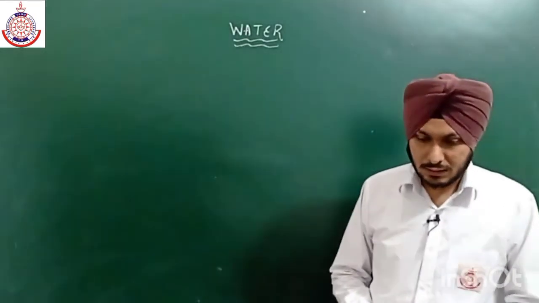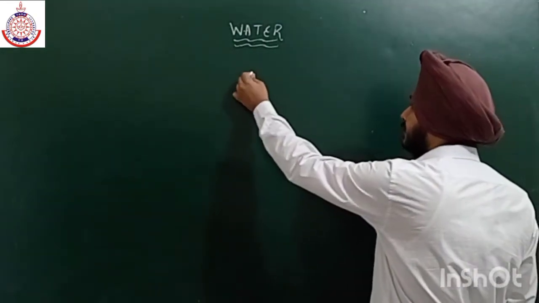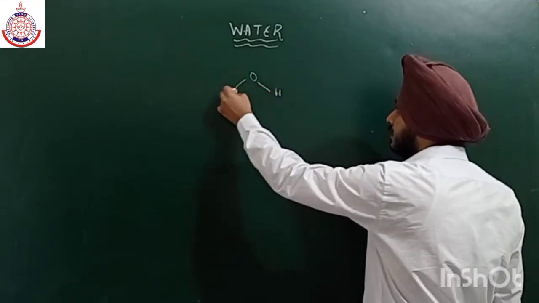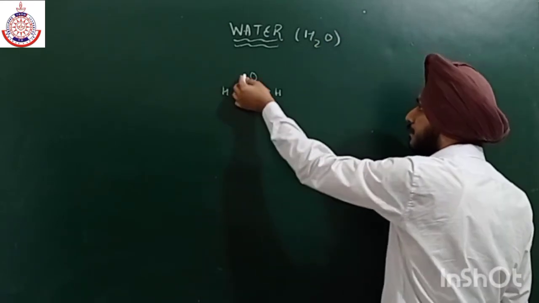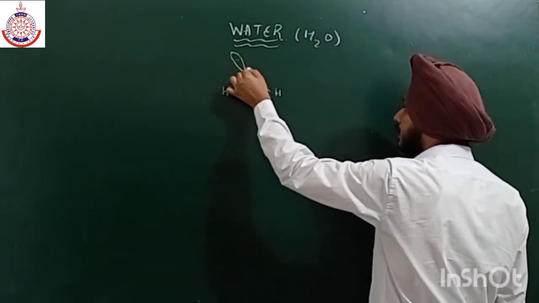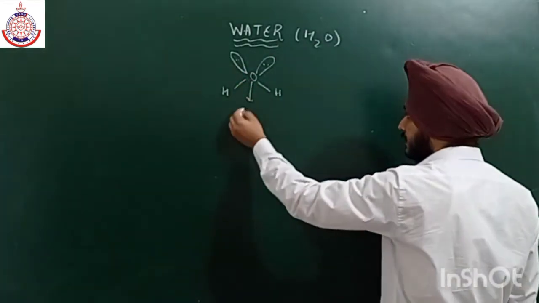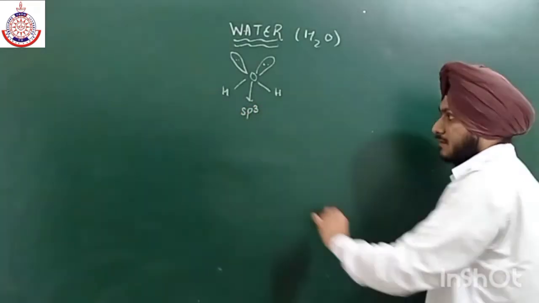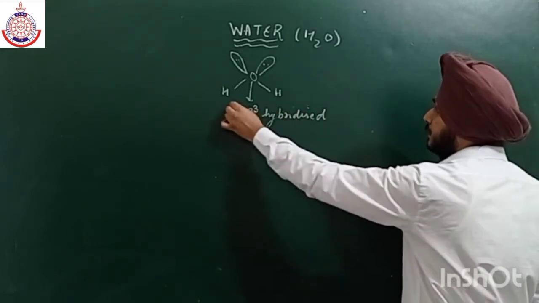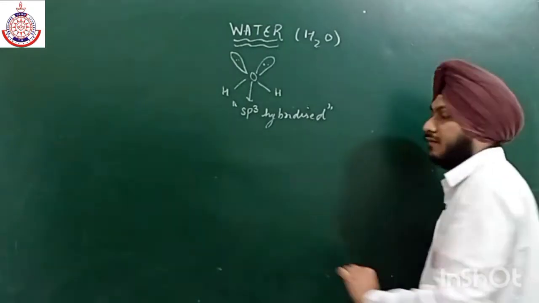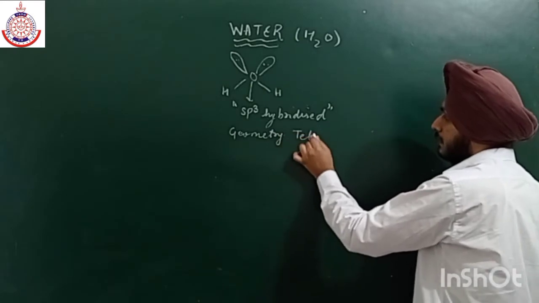Now let's move on to the structure. What is the structure of this compound? The molecular formula is H2O, and the structure is like this. We have two lone pairs over here, and this oxygen is sp3 hybridized. If it is sp3 hybridized, then the geometry will be tetrahedral.